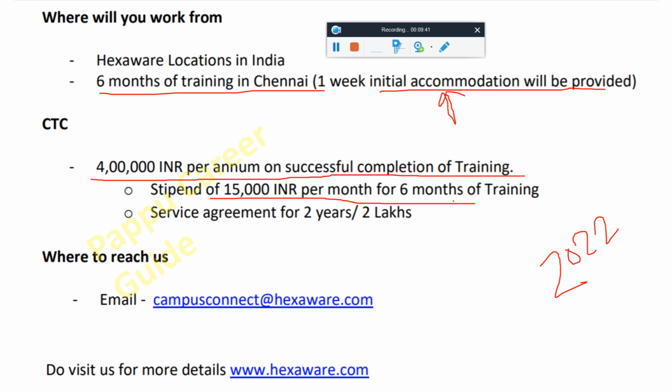You will be getting a stipend of 15,000 and a service agreement of 2 years, friend, 2 lakhs. If you are going to join this company, please keep this service agreement in your mind, okay, because there is a 2-year bond for the 2 lakhs. If you're leaving the company within 2 years, then you have to pay this amount, okay.